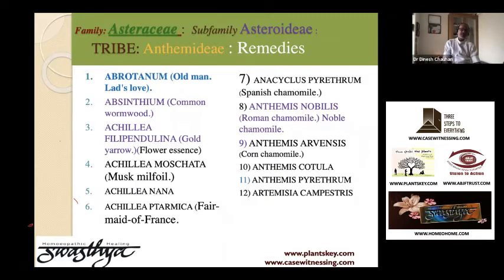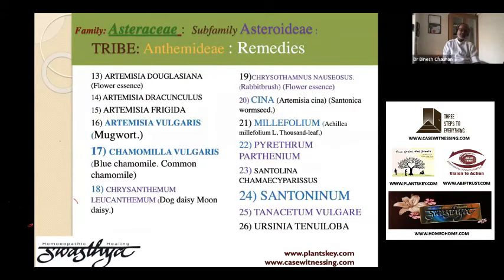It has Absinthium, the epileptic remedy. It has Anthemis nobilis, our another chamomilla, which is Roman chamomilla or also known as noble chamomilla. Artemisia vulgaris, another epileptic remedy. Chamomilla. Cina, which is also Artemisia cina.